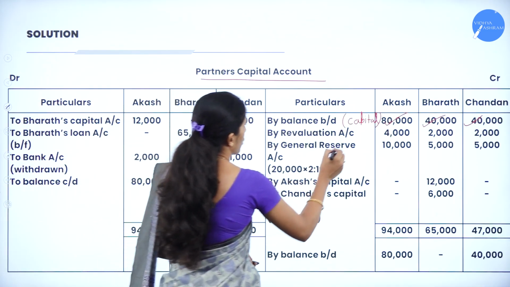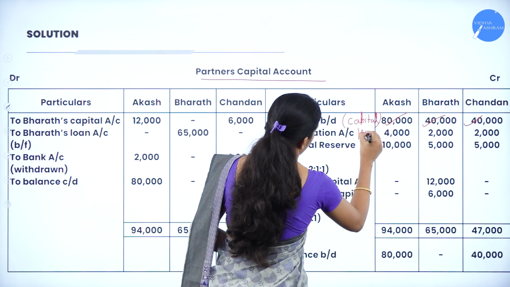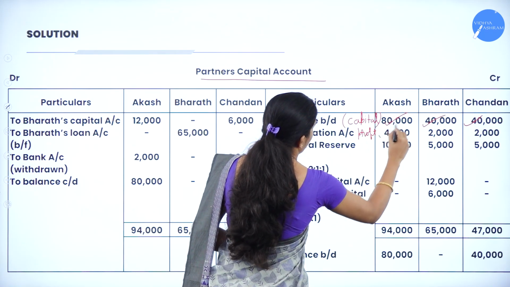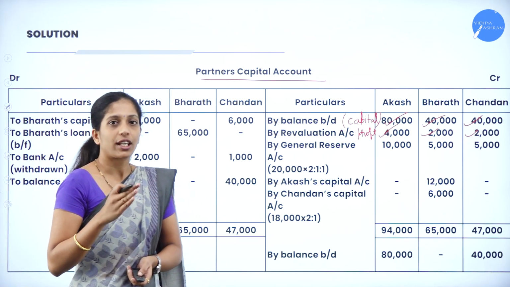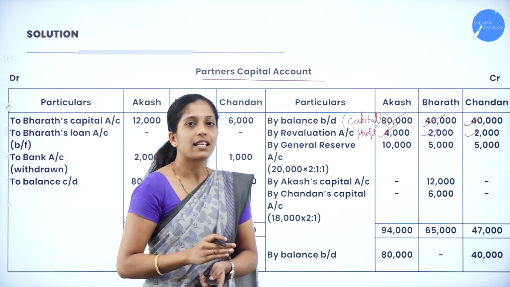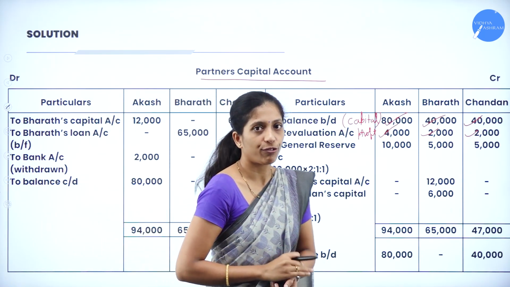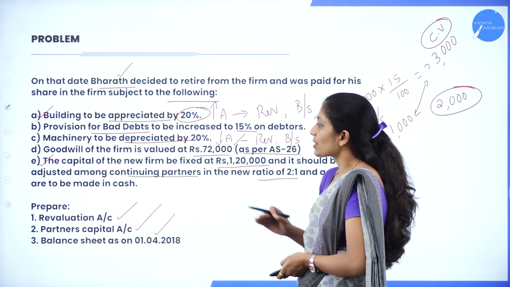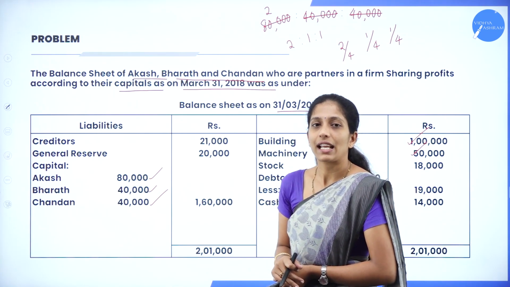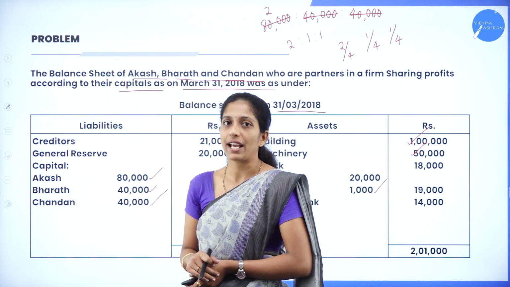By revaluation account, so what is it? It is profit. How much? 4,000, 2,000 and 2,000. Next, we will check your balance sheet whether there is any reserve, fund and profit and loss account. Now go through the balance sheet here and see whether there is any reserve, fund and profit and loss account.